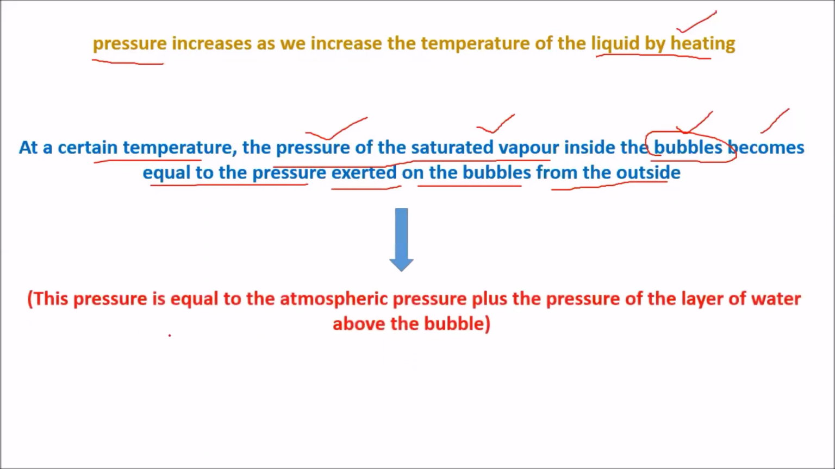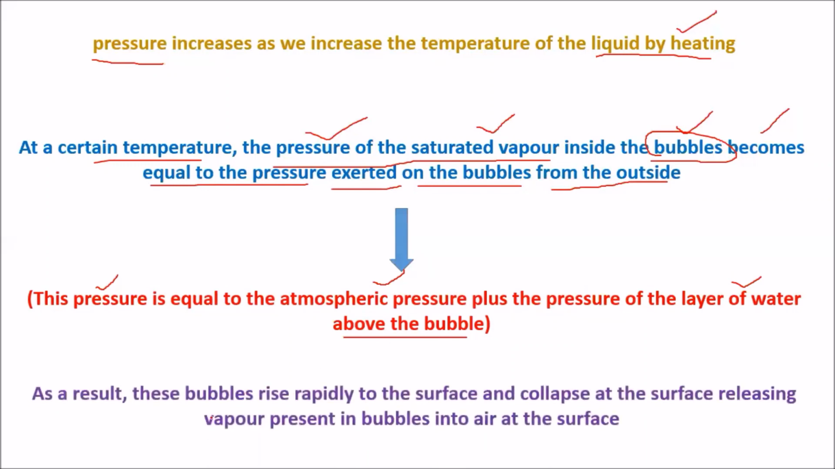The pressure inside the bubbles, the pressure of the saturated vapor, will be equal to the atmospheric pressure outside, plus the pressure of the layer of water above the bubble, meaning the surface of the water above the bubbles.